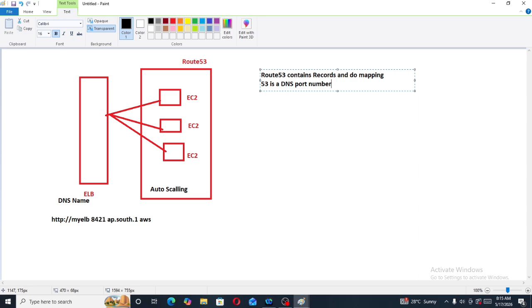Why are we using the Route 53 service in AWS? For example, we have one elastic load balancer and we have multiple EC2 instances. We are distributing traffic to these EC2 instances, and we are also using auto scaling.